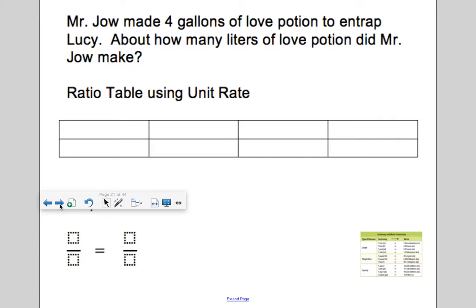I made 4 gallons of love potion to entrap Lucy. Lucy Liu, it's my favorite star on television. She was also in Kill Bill, the movie. She was the Japanese samurai, or whatever you call the female version of samurai. About how many liters of love potion did I make? Honestly, I really don't need to make love potion because she'll just be enamored by me.